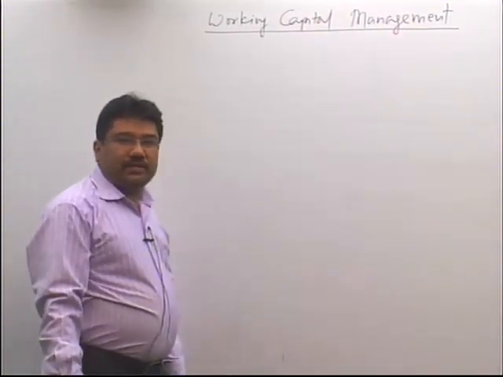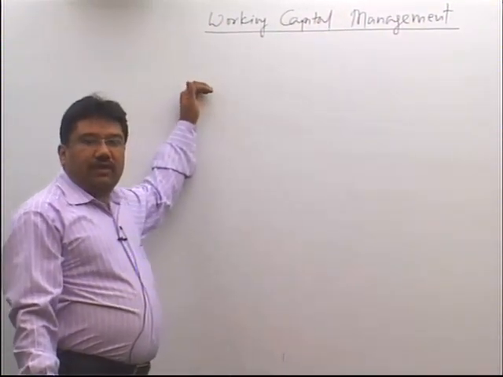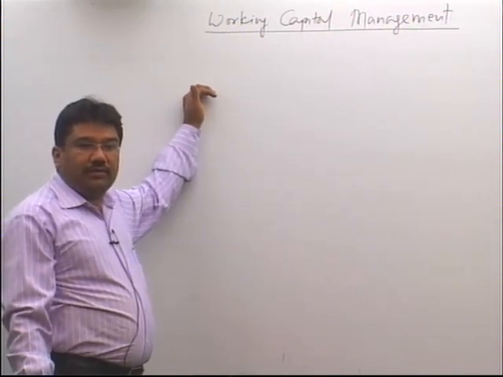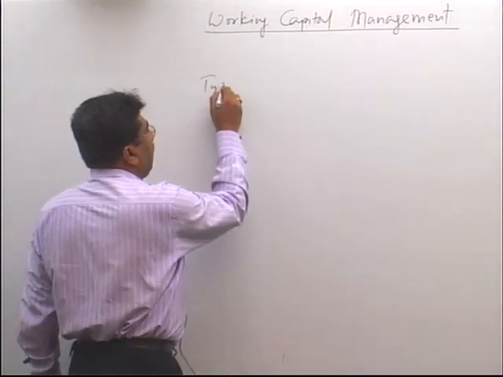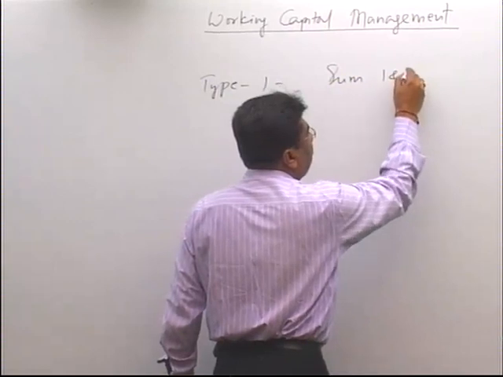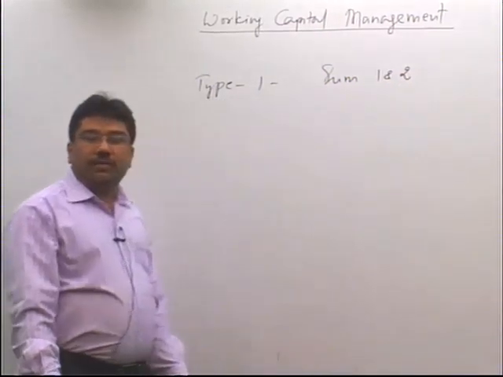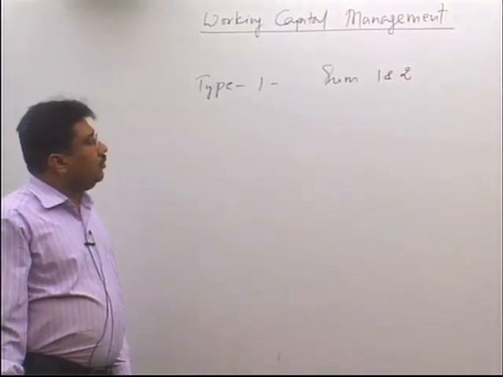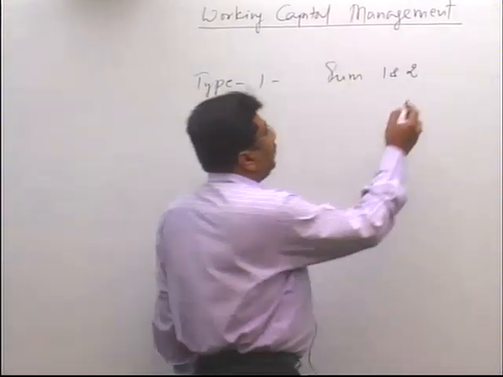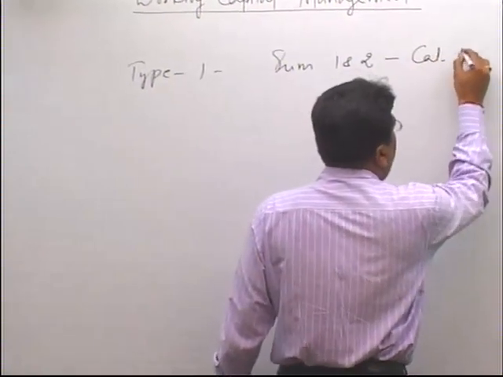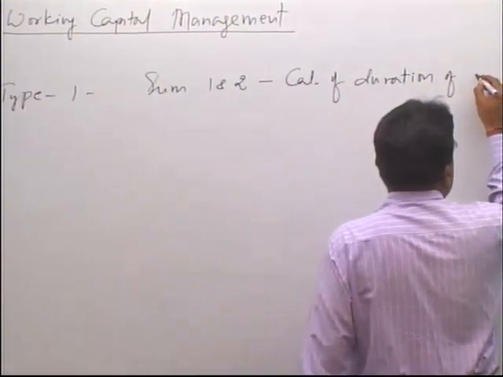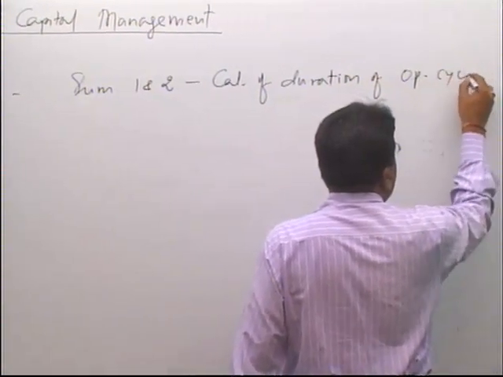As I explained last time, in this chapter of working capital management, all the sums are categorized into 3 types. The first type, type number 1, is sum number 1 and 2, which we have finished. These sums relate to calculating the duration of the operating cycle.